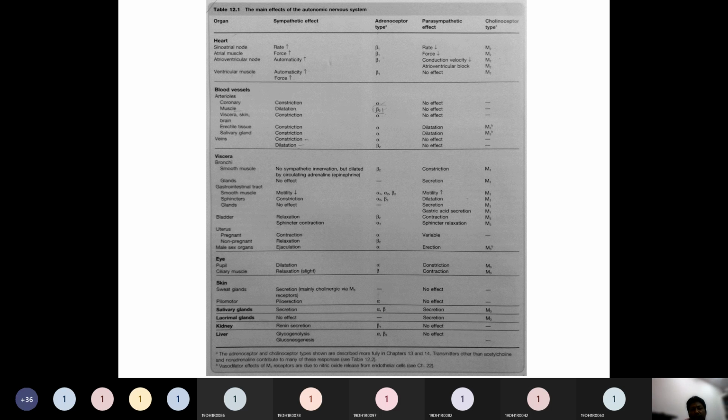Please refer to the table again and compare it with the adrenergic receptors, alpha and beta also. Try to remember the type of receptors along with the organs: which organ has which type of sympathetic receptor and which type of parasympathetic receptor present in it.